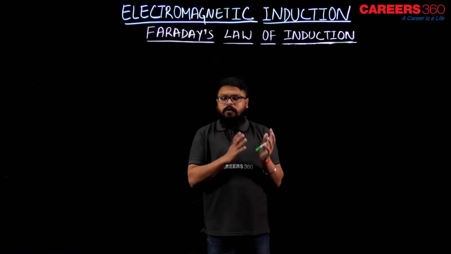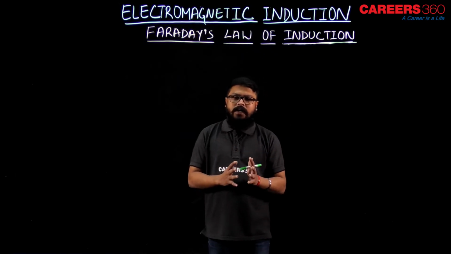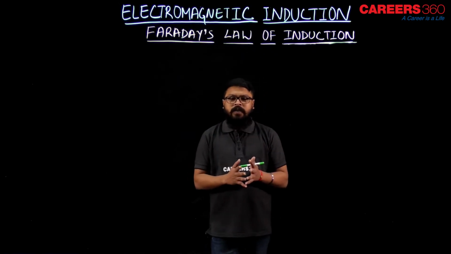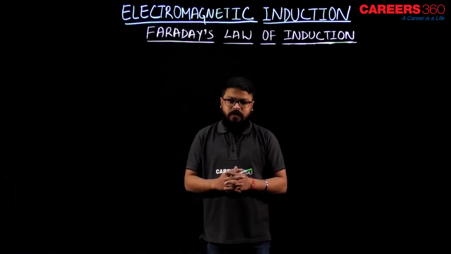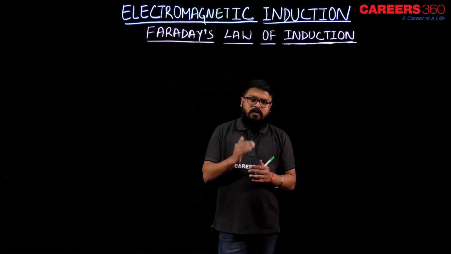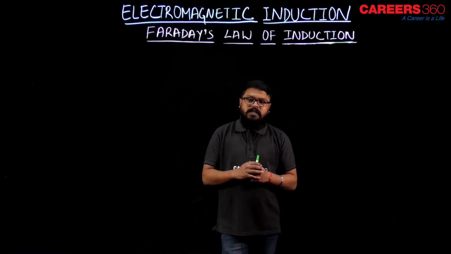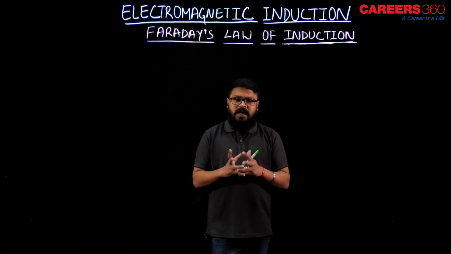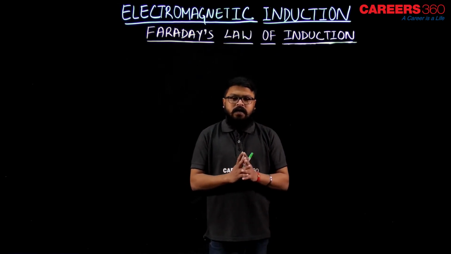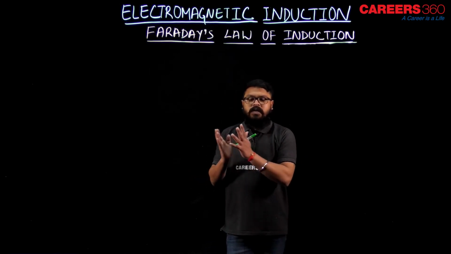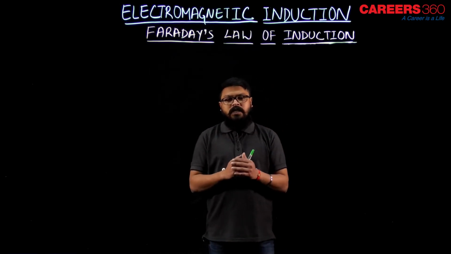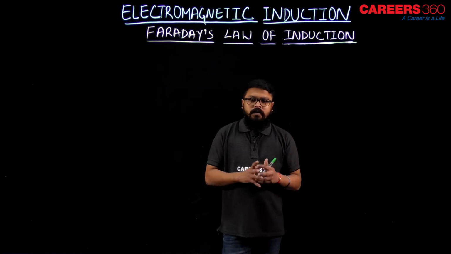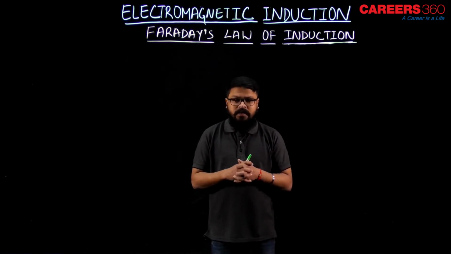Now, before inducing the current in the circuit or the conductor, there is an EMF induced. So Faraday's first law states that there would be an induced EMF when there is a change in magnetic flux. And the second law states that the EMF is given by minus d phi by dt. Let's see what those are.